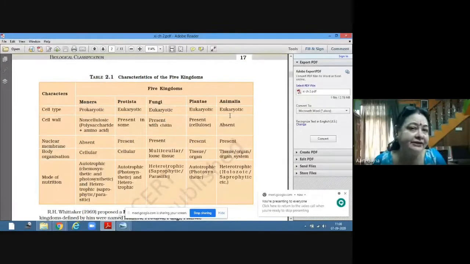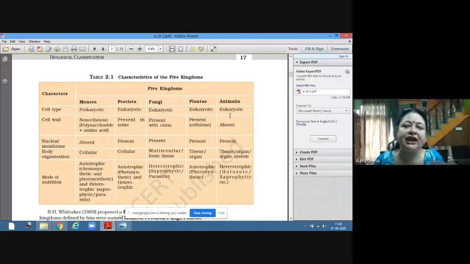The criteria, the basis on which he classified the whole living world into these 5 kingdoms, were cell type, the type of cell wall, whether the nuclear membrane is present or absent, the body organization, and the mode of nutrition. These 5 were the criteria for Whittaker to classify the whole living world into 5 kingdoms.